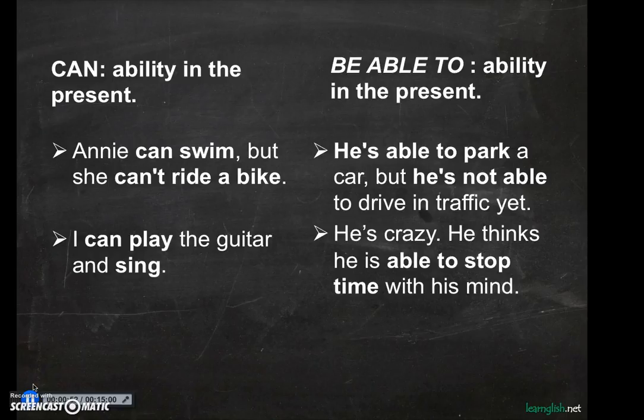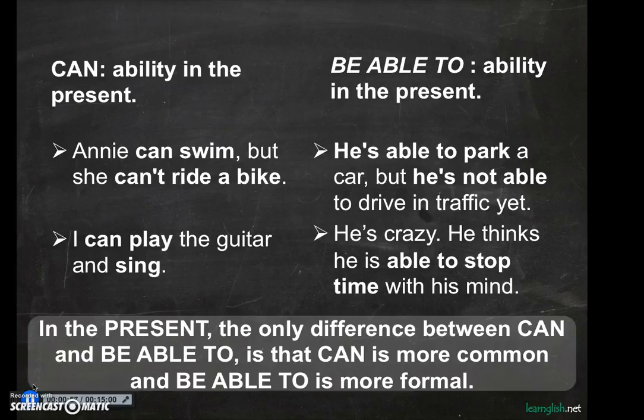The only difference is in the context. So basically, can is used for more normal situations. It's a little bit more common, and be able to is preferred for more formal situations. So we can say that be able to is a bit more elegant or a little bit more serious or formal than can in the present.